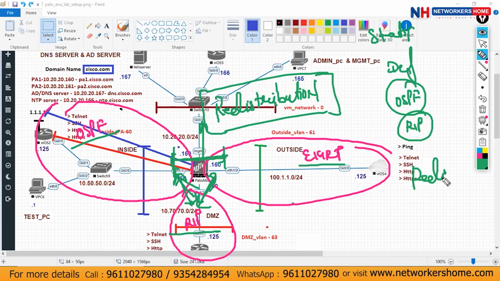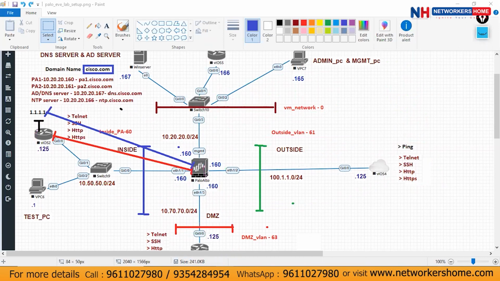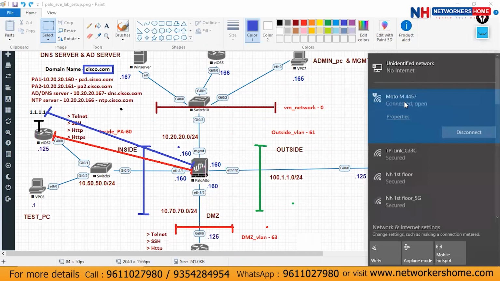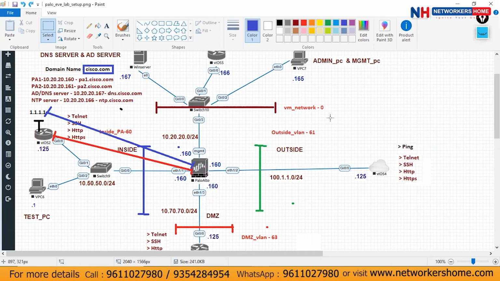So now I'm not able to continue because the internet is gone. I'm connected with my mobile here, but still in my rack on the third floor, internet is not there. So I'm not able to connect with my rack. That's not possible. I have to stop the session here. So these are the tasks which you have to perform. If you have any questions, any doubt, you can ask me, or otherwise see you tomorrow